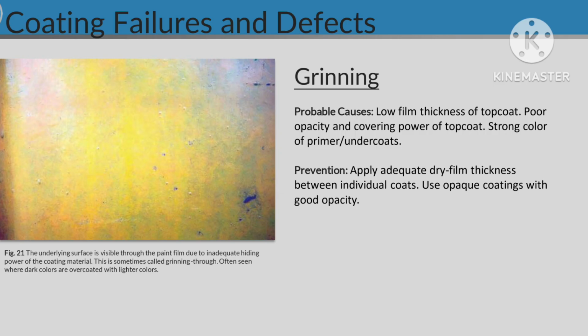Grinning. Probable causes, low film thickness of top coat. Poor opacity and covering power of top coat. Strong color of primer or undercoats. Prevention, apply adequate film thickness between individual coats. Use opaque coatings with good opacity.